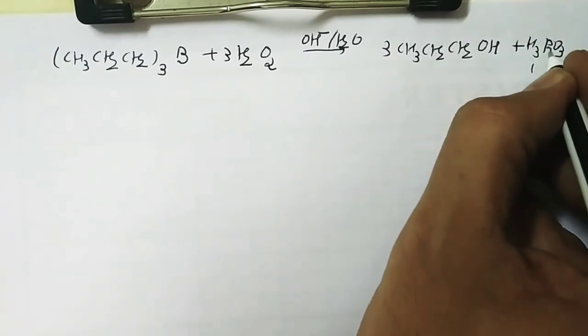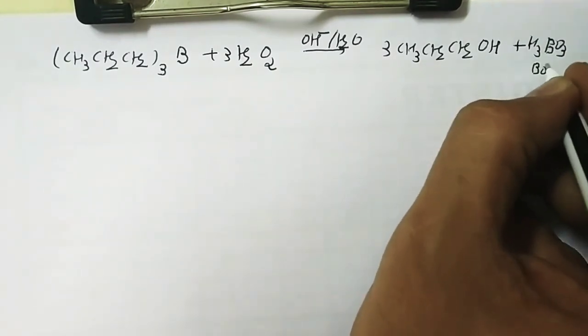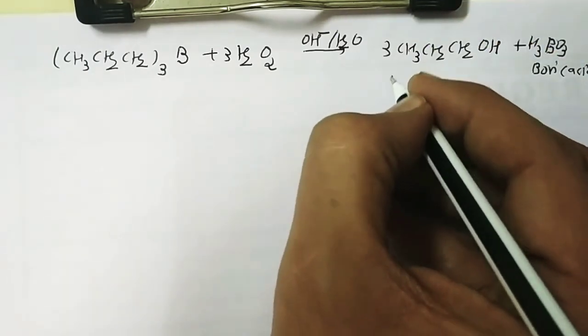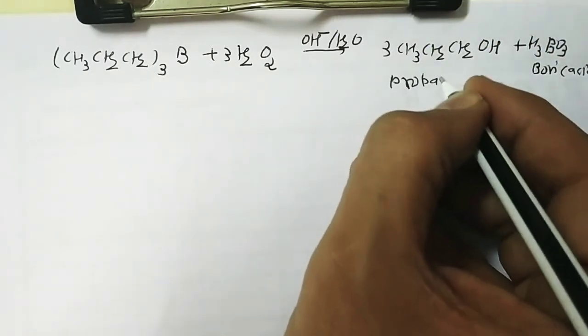This is boric acid. And what is our end compound? It's propan-1-ol.